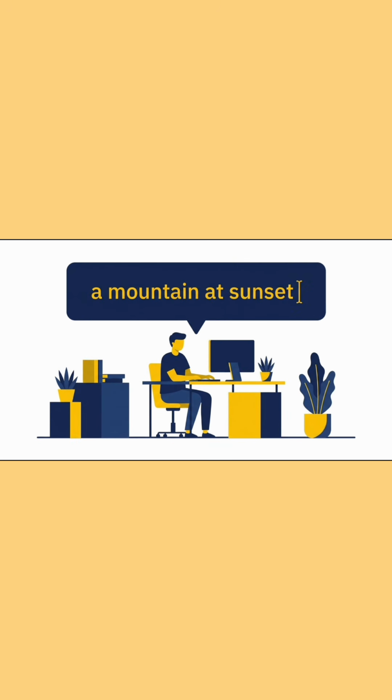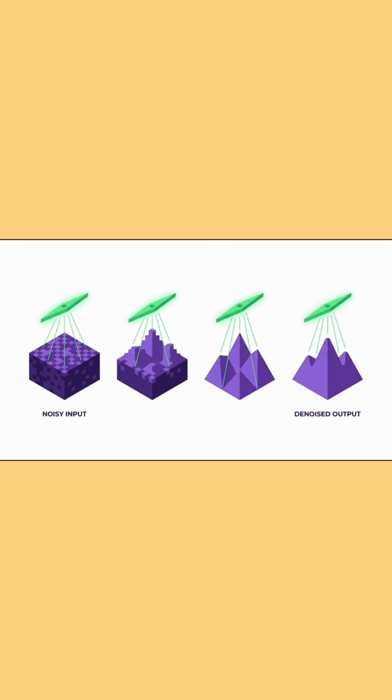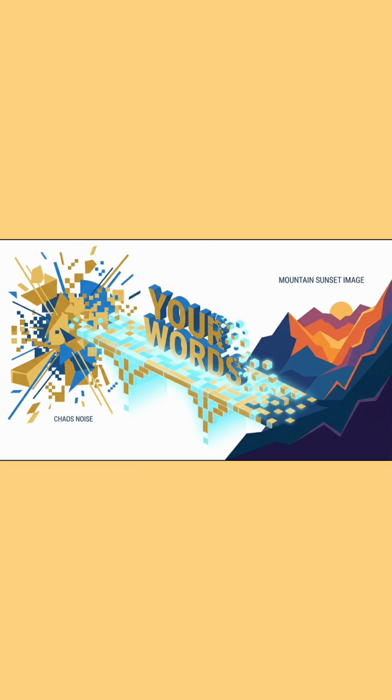But how does the model know what image to generate? This is where text comes in. You type a prompt. The model converts your words into a vector, just like RAG. That vector acts as a guide during the denoising process, steering the noise toward your exact description at every single step. Your words literally shape the image from nothing.